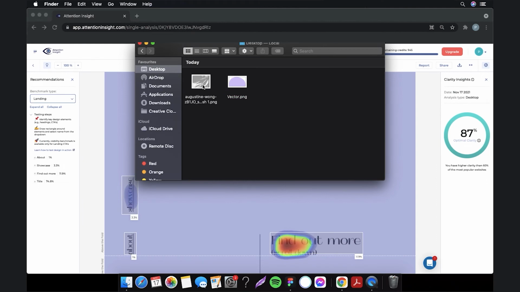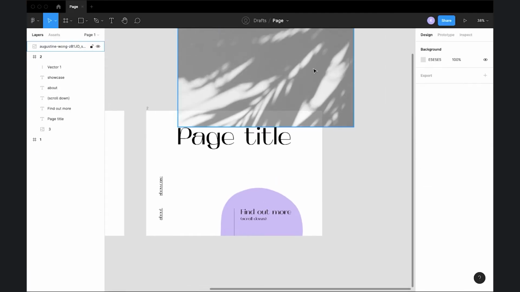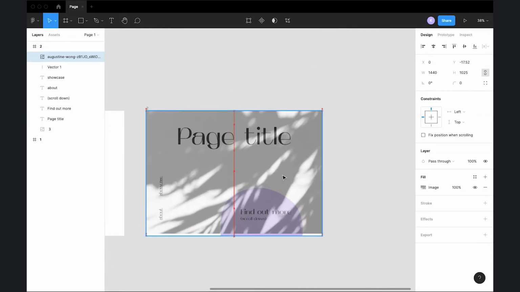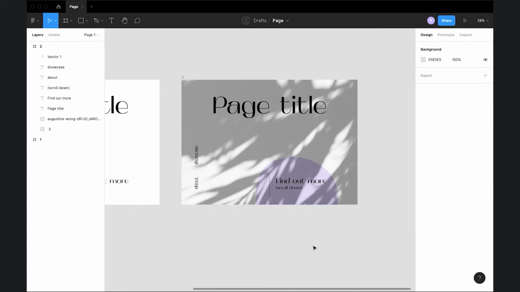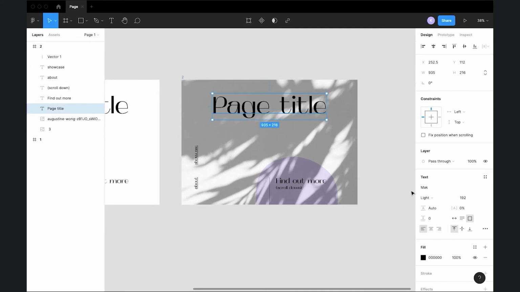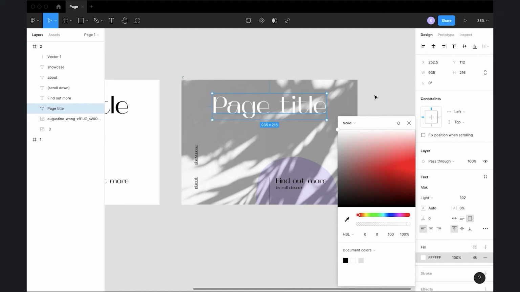I will upload another texture. Then I will adjust the layers so that the new texture goes on top of the previous one and creates a nice subtle background. To minimize the text boldness even more, I will make the text white and reduce the opacity from 100 to 64%.